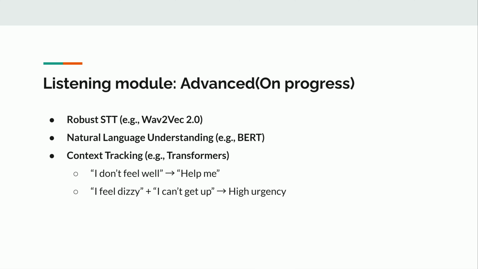Our audio detection capabilities are being enhanced through several advanced methods currently in development. We're integrating robust speech-to-text technologies such as Wav2Vec 2.0, which significantly improve transcription accuracy under challenging acoustic conditions. Additionally, we are incorporating natural language understanding with models like BERT to better interpret spoken context.